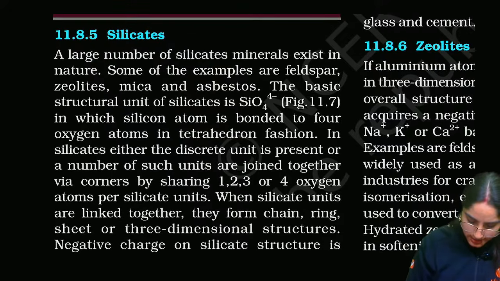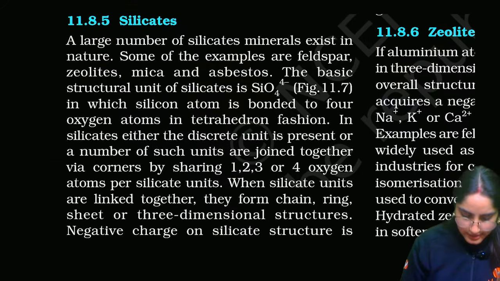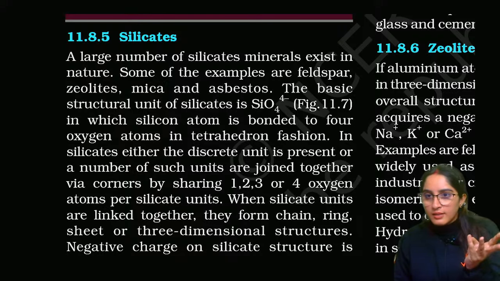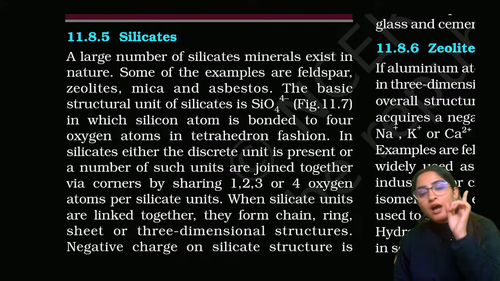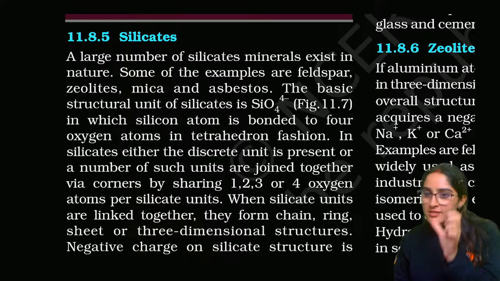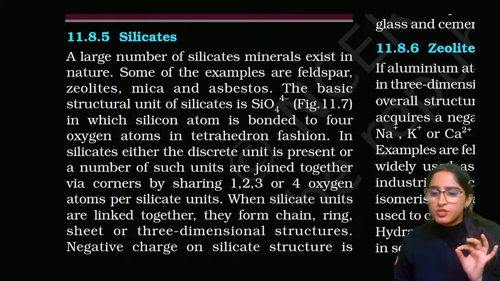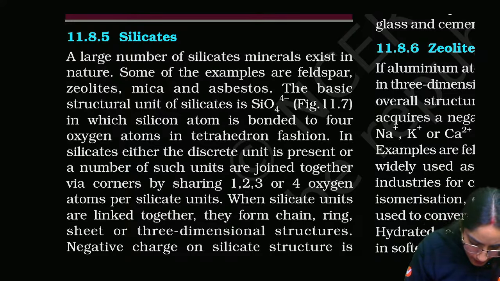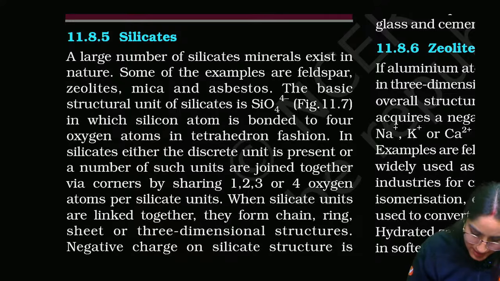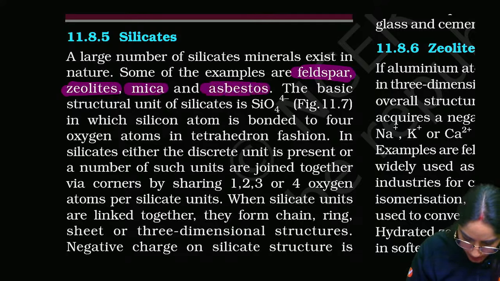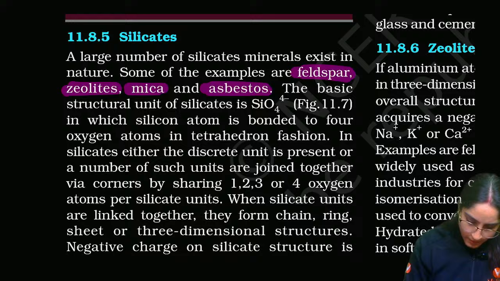Then there are silicates, right? Till now we have done silica, that is SiO2. Then we have done silicones, that is R2SiO, the repeating unit. A little bit you must know from this. A large number of silicate minerals exist in nature. What are the silicates? They are like feldspar, zeolites, mica, asbestos.